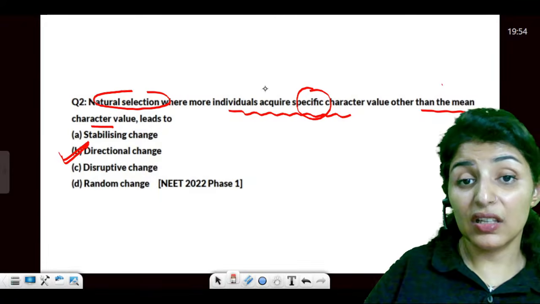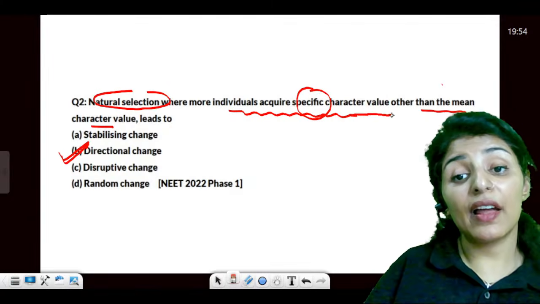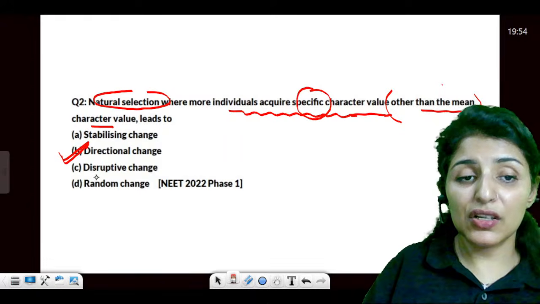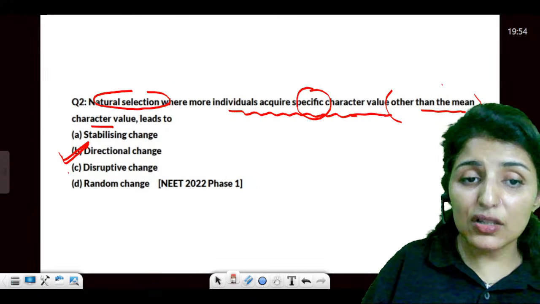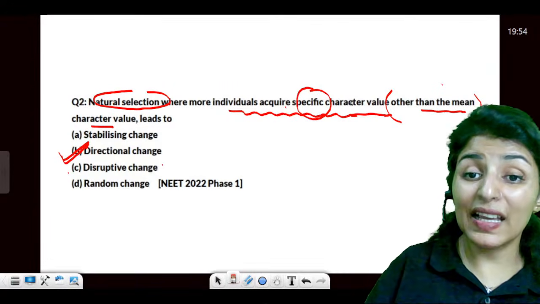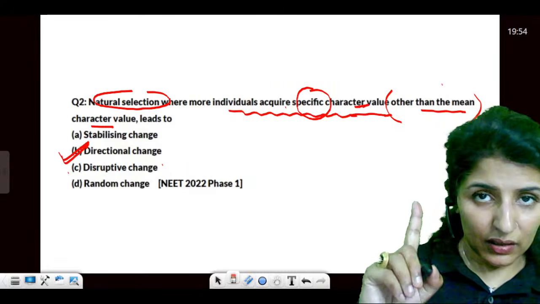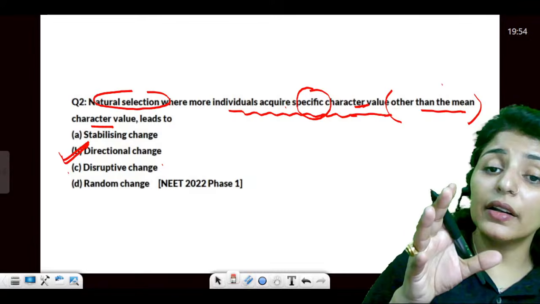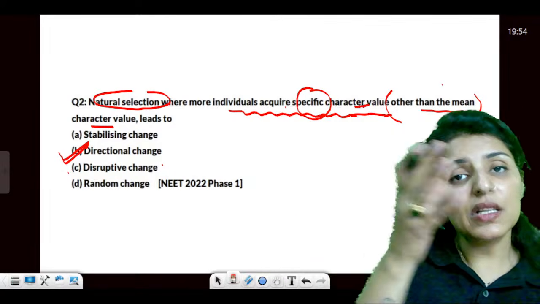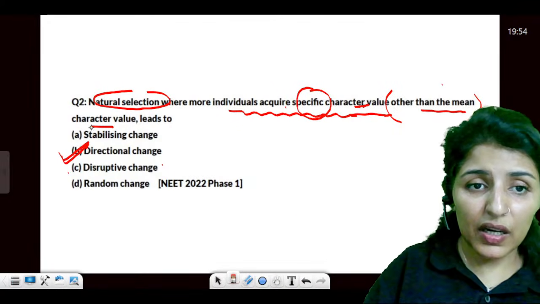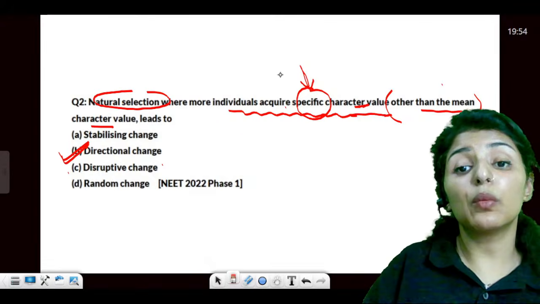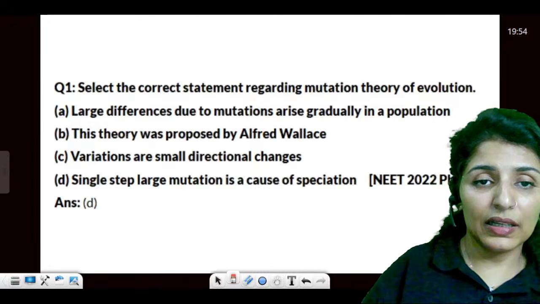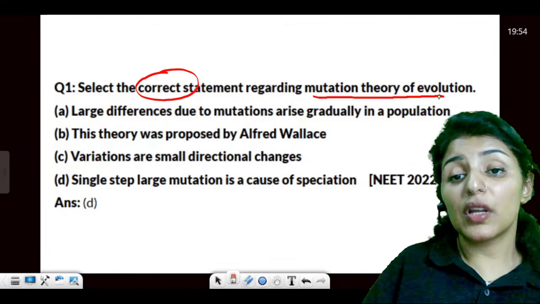It is directional. It acquires a specific character value. Other than mean can be directional or disruptive. Now, why is the answer not disruptive? Because it says specific character. If it said more individuals acquire the extreme characters, then it would mean both the extremes. But here a specific one can be only one, so it is moving to either of the two sides, that is direction. Clear?